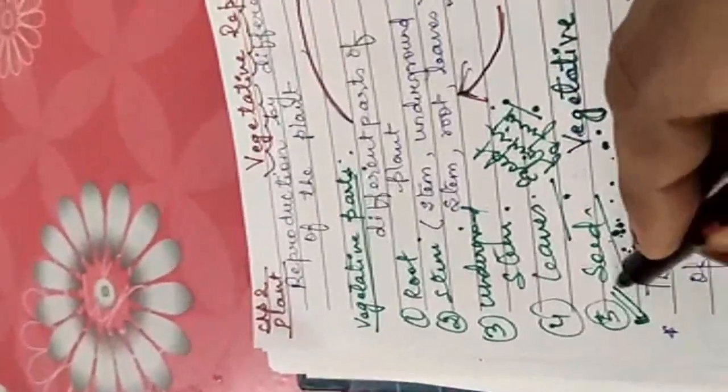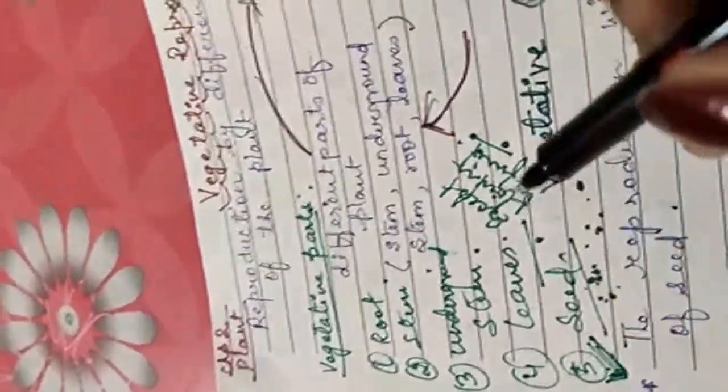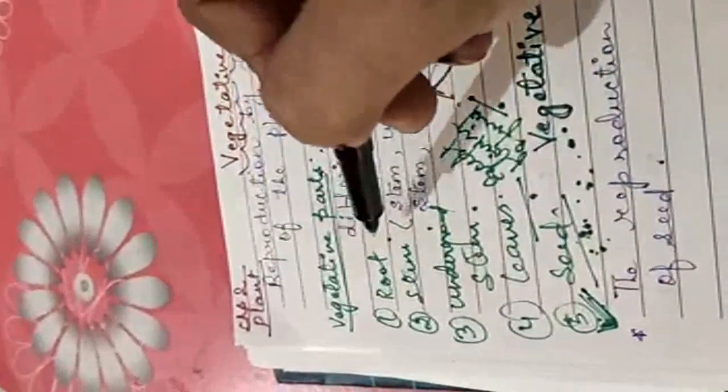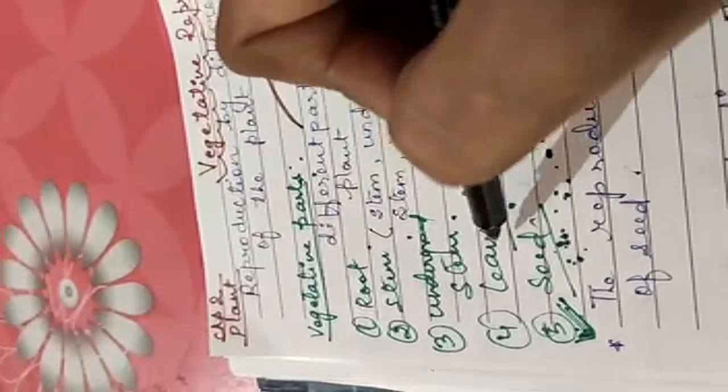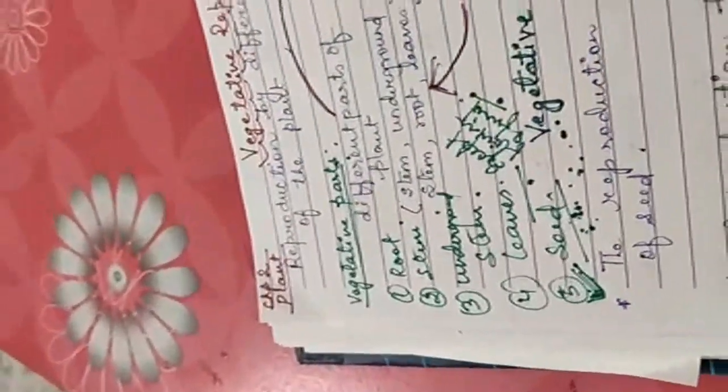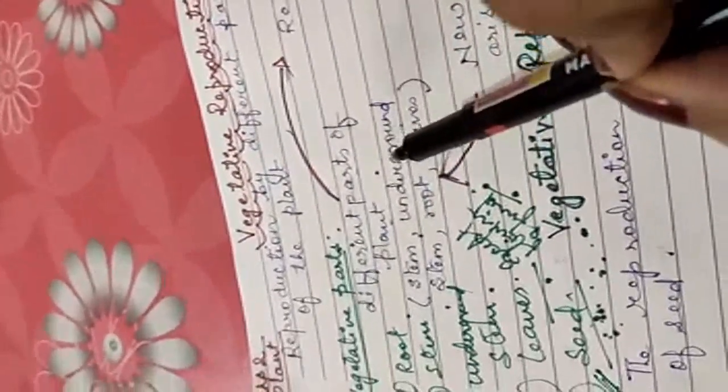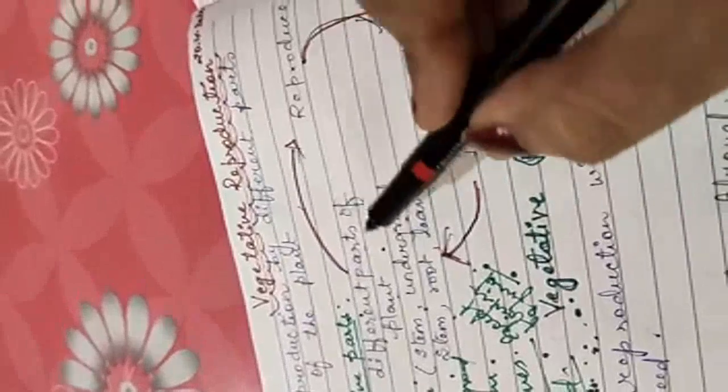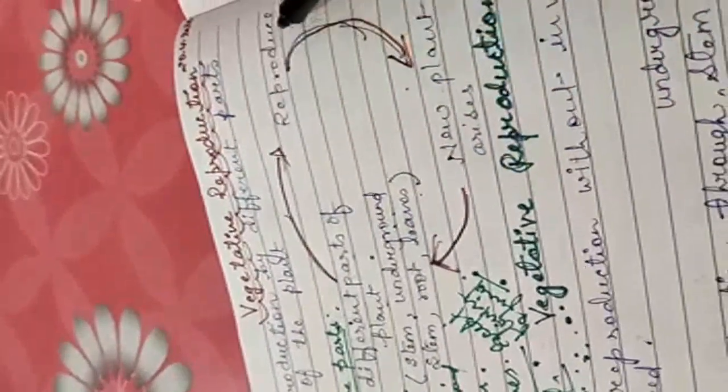So I will not explain seed this time. I will explain the vegetative parts, the four: root, stem, underground stem and leaves. These parts help in reproduction.